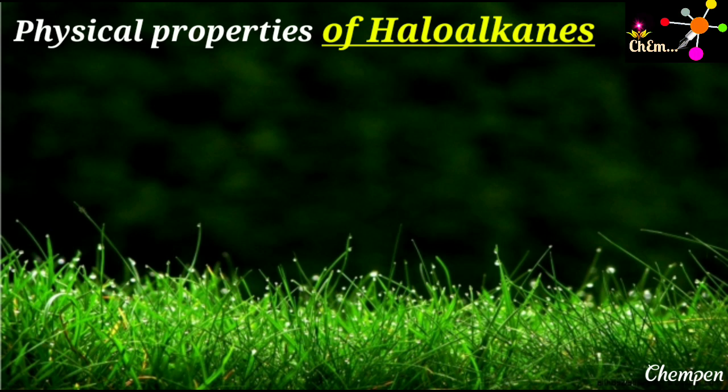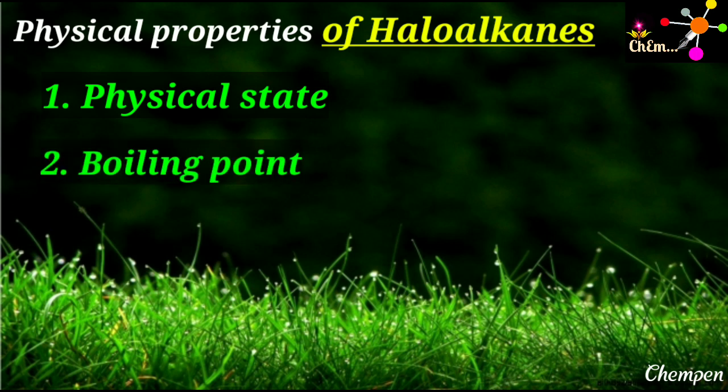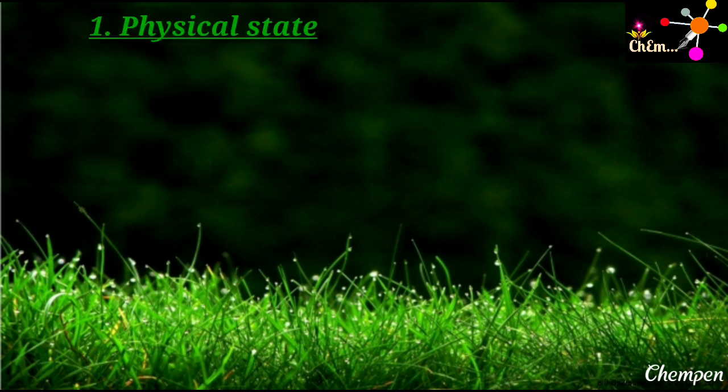Under physical properties, we will deal with the physical state, where color and odor of these compounds will also be discussed. Next, boiling point. We will compare the boiling point of alkyl halides with other organic compounds. Next, solubility, and finally the density. One by one, we will discuss these properties.